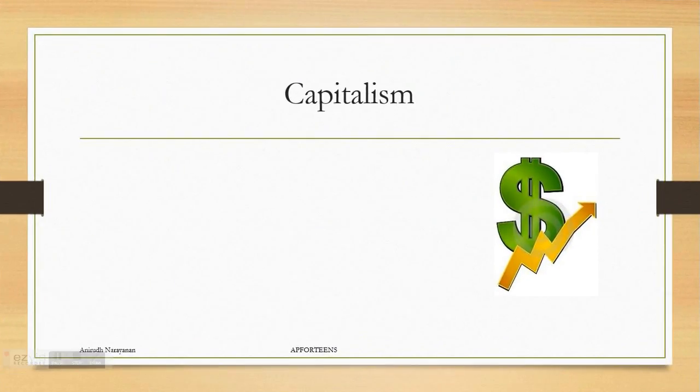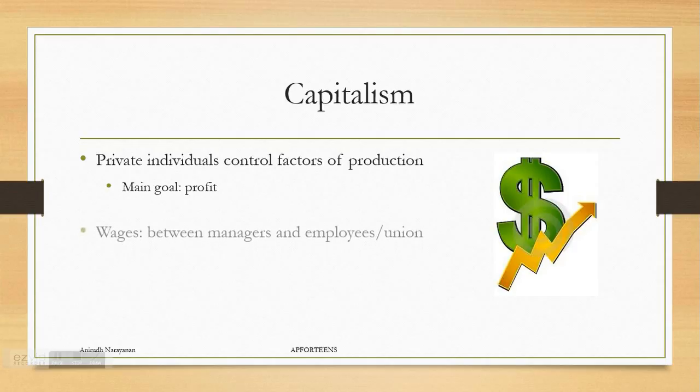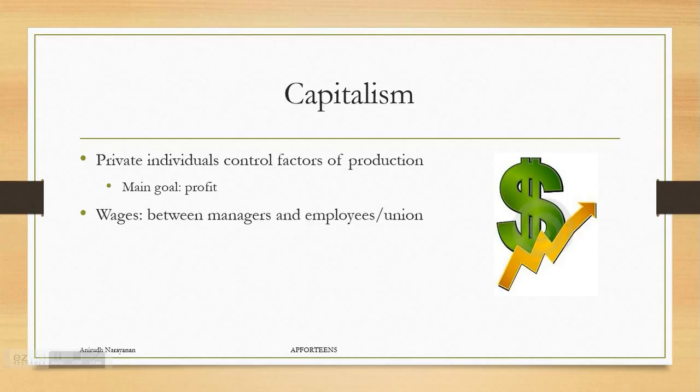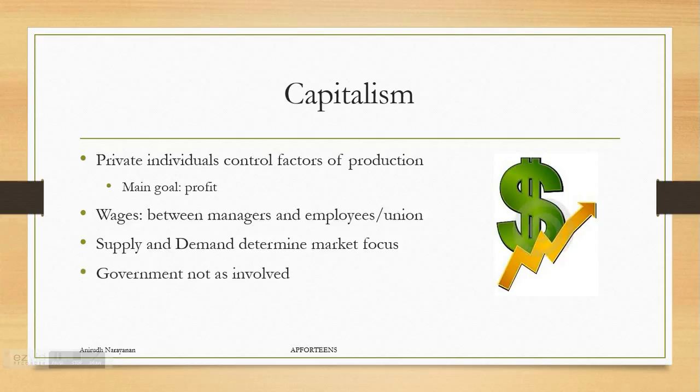And the final one is capitalism. Now, capitalism is basically when private individuals control the factors of production and end up using it to do the one thing that everybody loves to do, make a profit. Wages are set between managers and the employees of the union, not necessarily with government involvement at all. Supply and demand determines the market focus, and the government, as I mentioned, is not as involved as in the previous two scenarios.